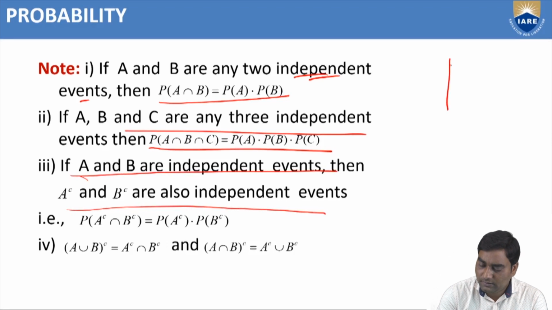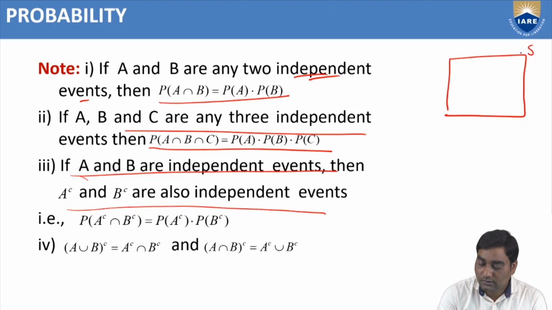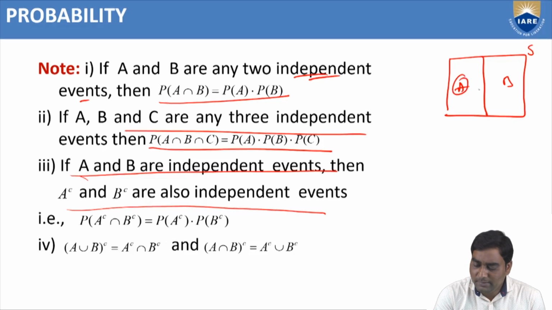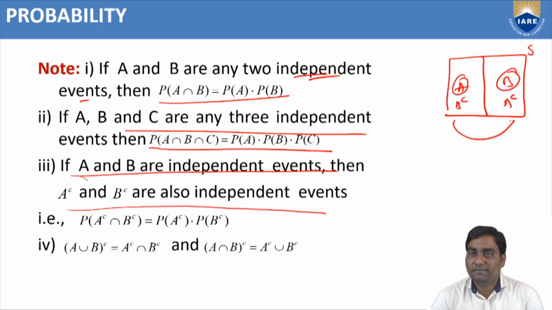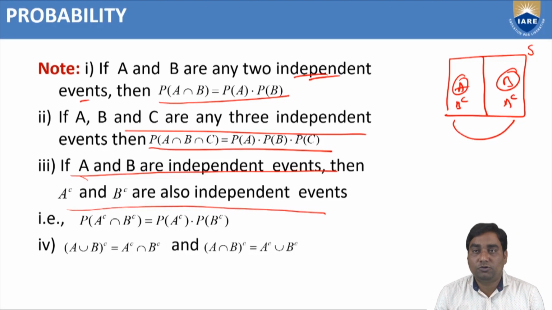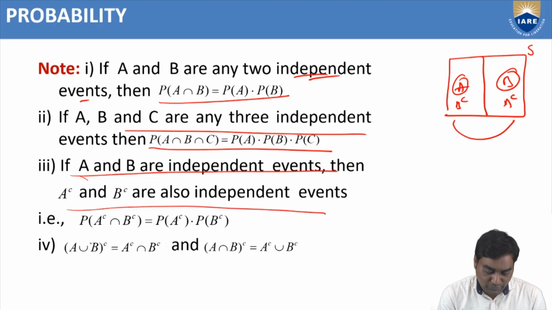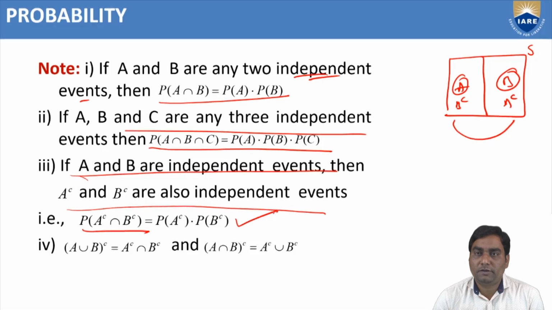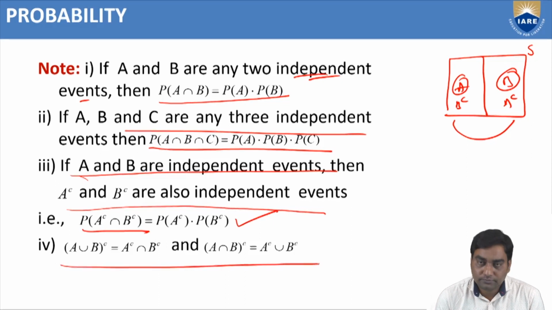And if A and B are independent events, then automatically A complementary and B complementary are also independent events. Because see, this is the sample space. A, B, both 2 are independent. There is no common point. One is not affected by the other. A complementary means this one, B complementary this one. These are also independent events. That means in case any 2 events are independent, their complements are also independent events. That's why P of A complementary intersection B complementary equal to P of A complementary into P of B complementary. And these are the intermediate formulas that we have discussed in the previous session.